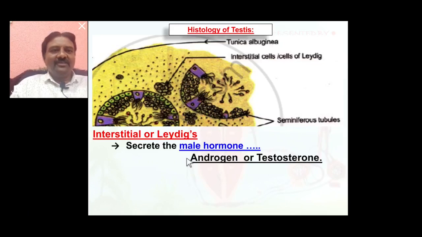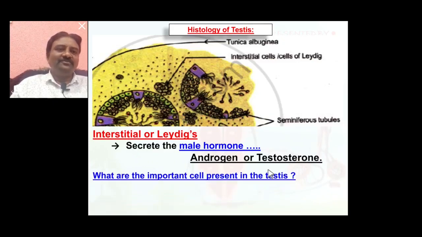So you must know that the interstitial cells or Leydig cells present in between two seminiferous tubules of the testes are the endocrine part of the testes, secrete the male sex hormone called androgen or testosterone, responsible for secondary sexual character development of a male person.